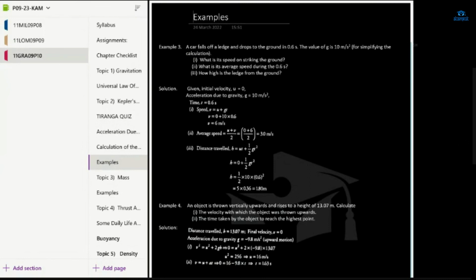These examples are the same as those. In that case we used a and h; in this case we will use g, and if the value of g is not given, we'll use 9.8. If the question says to use g as 10, then we will take 10.